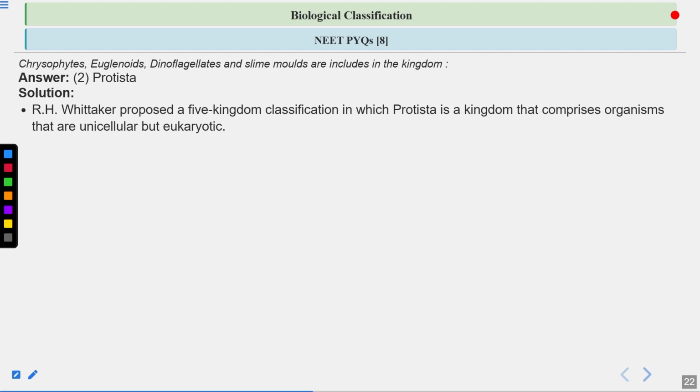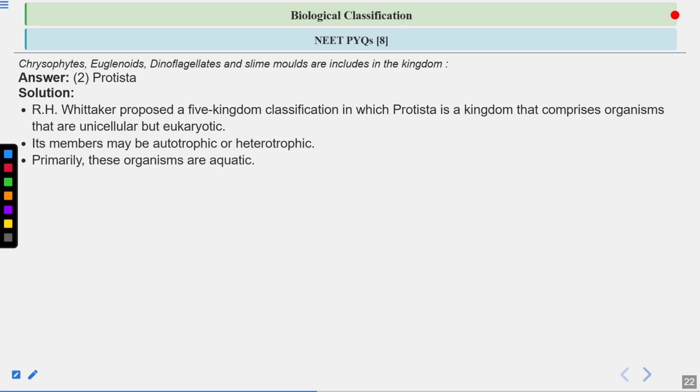R.H. Whittaker proposed the 5 kingdom classification, in which Protista is a kingdom that comprises organisms that are unicellular, means single-celled, but they are eukaryotic. Its members may be autotrophic or heterotrophic. Autotrophs are organisms which can produce their own food. Heterotrophs are organisms which obtain nutrients from other organisms.